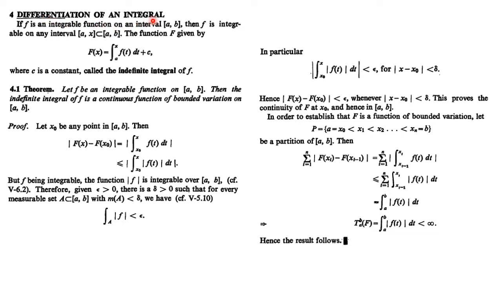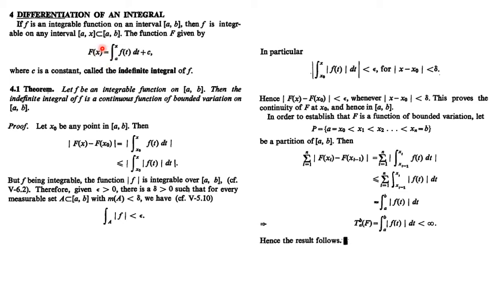So today I am going to explain the differentiation of an integral. If f is an integrable function on the closed interval [a, b], then clearly it is integrable over every subinterval of the closed interval [a, b]. So this means it is integrable over the interval a to x. Then the function capital F is given by the integral of small f going from a to x plus some constant c. This capital F is said to be the indefinite integral of small f.